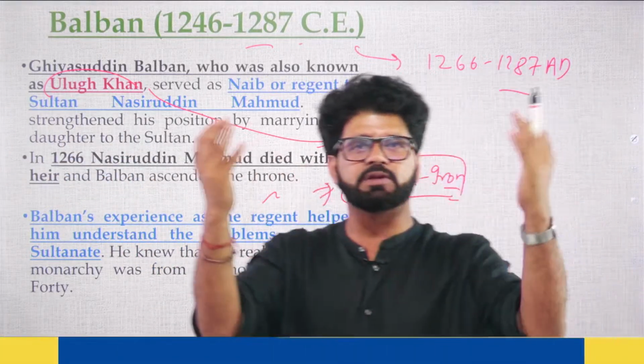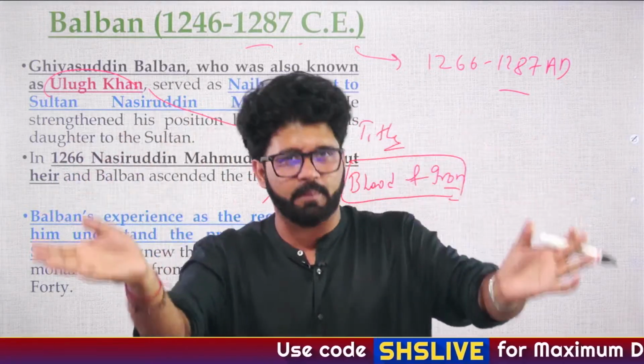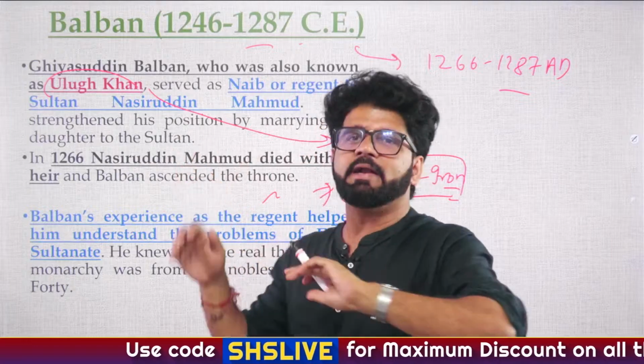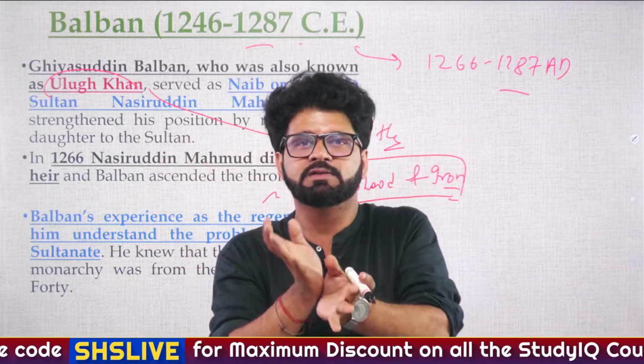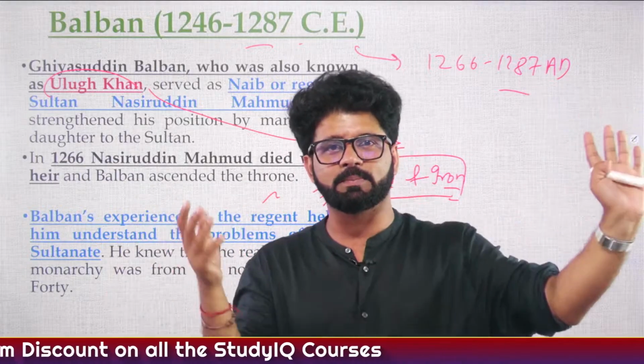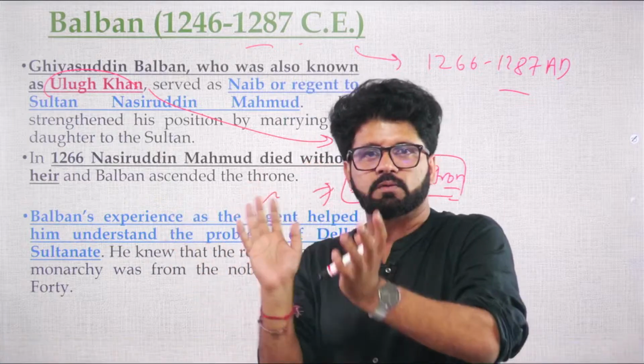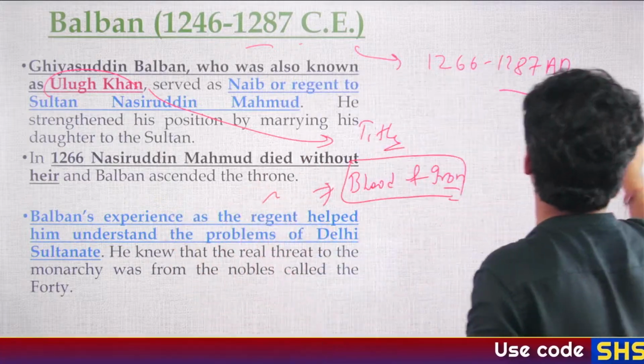He started the Persian festival Nowruz. He did some amount of good things, a lot of bad things. And we can understand why he did what he did, because he was living in a scenario where you cannot trust anyone. You are coming by killing some other people, so how can you assume that other people are not going to kill you? So the situation was a little dicey at that particular point of time.